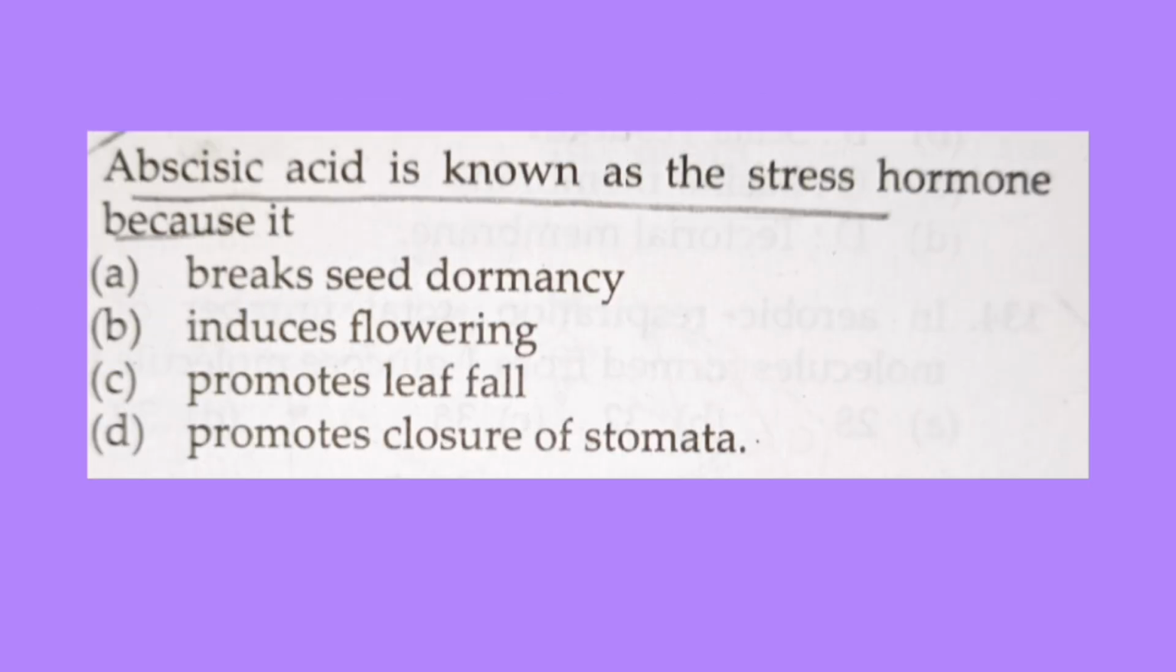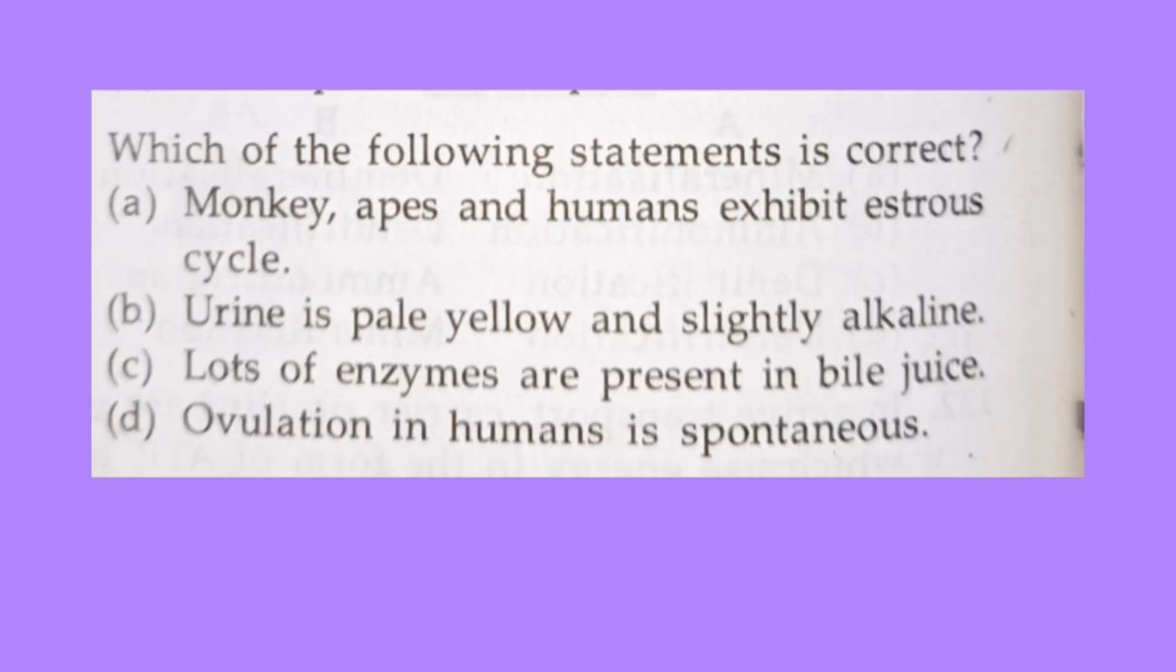Abscisic acid is known as stress hormone because it? So the correct answer is option D, that is promotes closure of stomata. Which of the following statements is correct? So the correct answer is option D, that is ovulation in human is spontaneous.